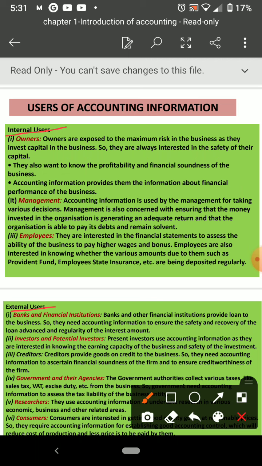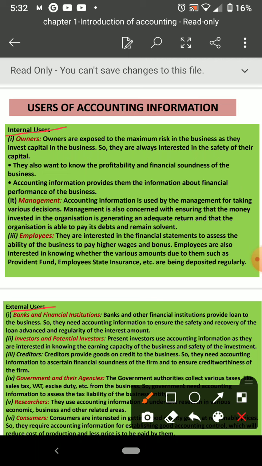So interested groups, or users who want to use the information, means those who are interested, they only want to know. Suppose you are a student of KV Bamboli, you want to know about your school, you will not be interested to know about any other school. That means you are the user, you are in the interested group, that we generally call stakeholders, not shareholders, stakeholders.